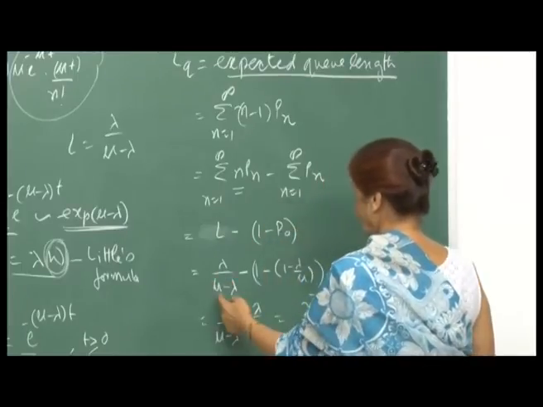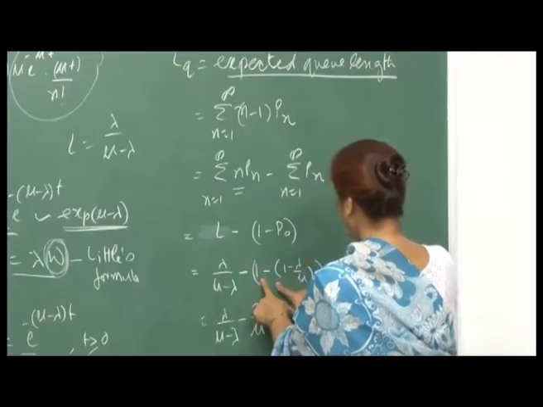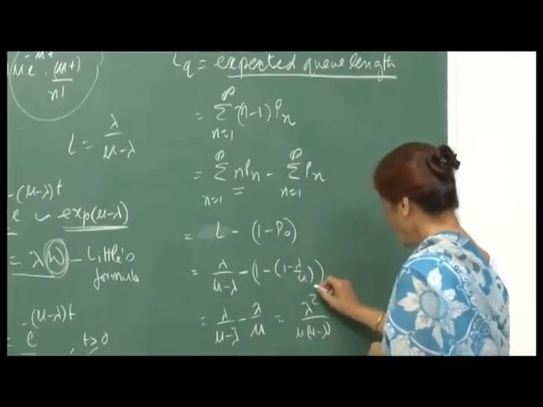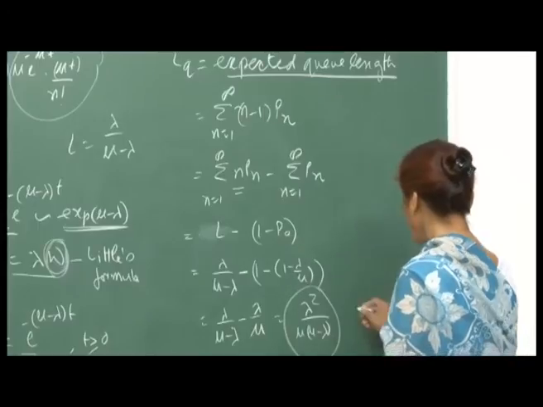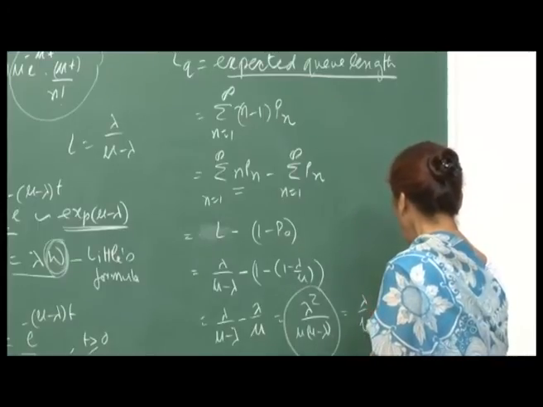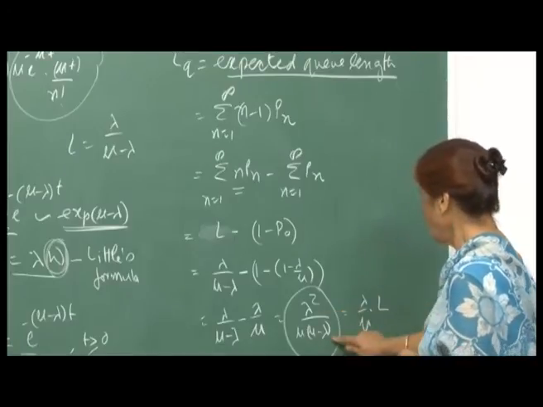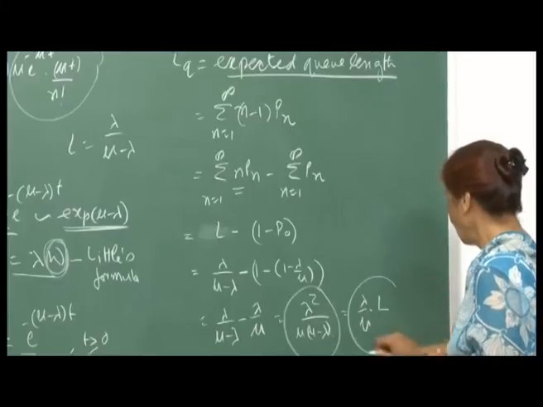So, this is it. L is lambda upon mu minus lambda, and 1 minus lambda by mu is P naught. So, therefore, this becomes lambda by mu into L, right, because lambda upon mu minus lambda is your L, and this is lambda upon mu into L.